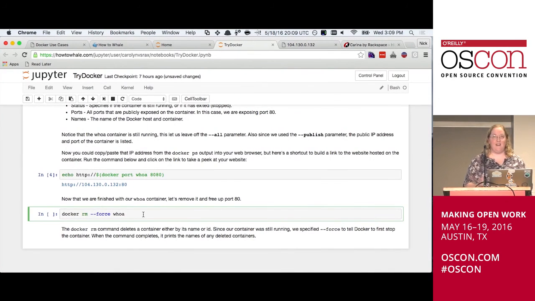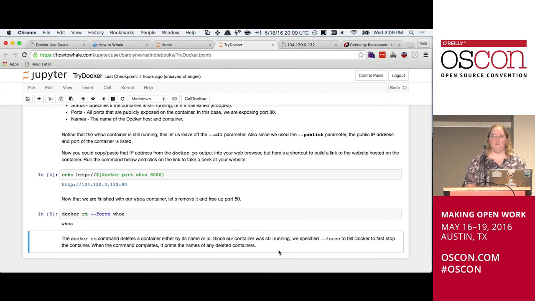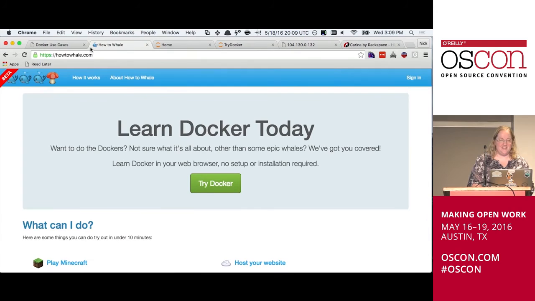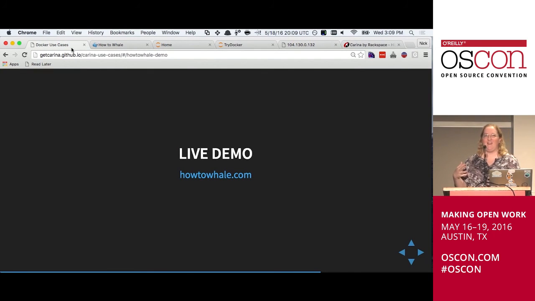And then once I'm done, I'm going to be a good camper here, clean up after myself, and I've removed my container. So that's How to Whale. It shows you basically a little bit about Docker, and hopefully after you go through it, you can go, hey, this is worth installing on my machine, going through the trouble, maybe, God forbid, reading the Docker book. That would be super useful too.